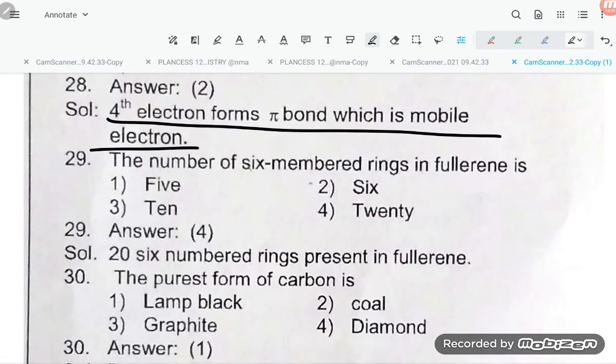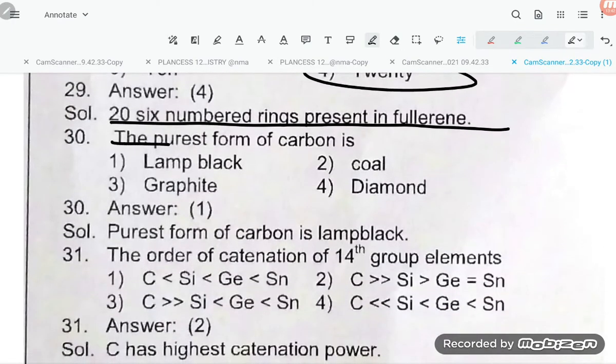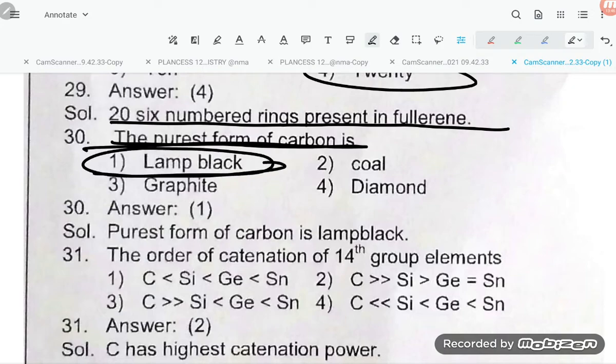The number of 6-membered rings in fullerene is 20. The number of 6-membered rings in fullerene is 20. The purest form of carbon is lamp black. The purest form of carbon is lamp black.